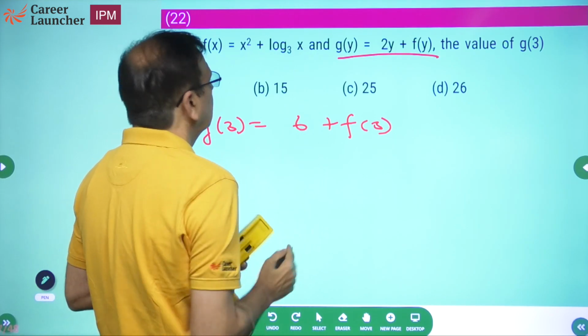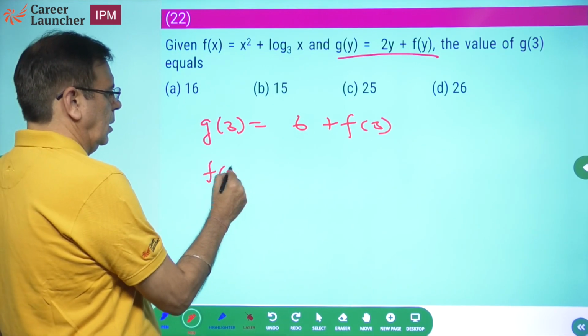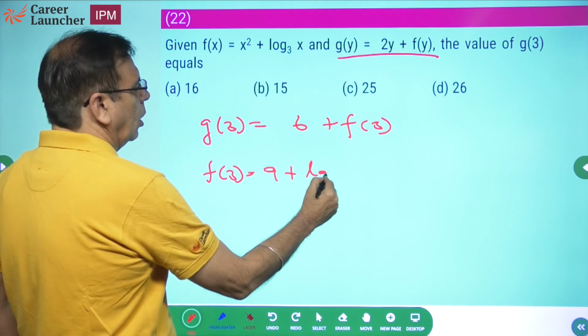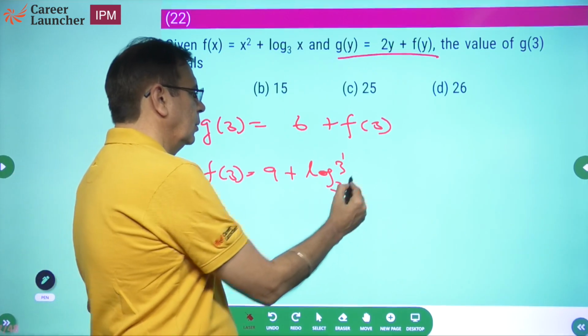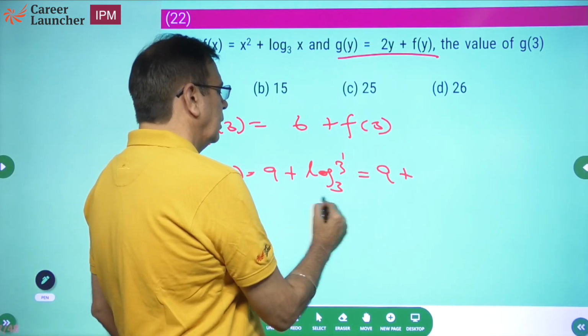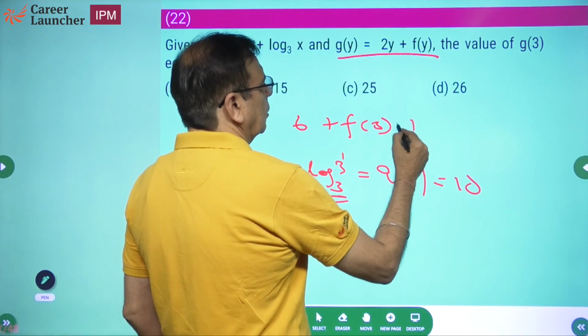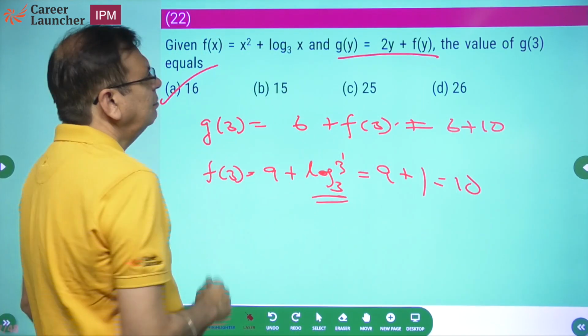So it is 6 plus f(3). Okay. And what is f(3)? 3 3s are 9 plus log of 3 base 3. This is 3 to power 1. So what does it become? 9 plus this is 1, 10. This effectively becomes 6 plus 10. Answer should be 16. Simple question.